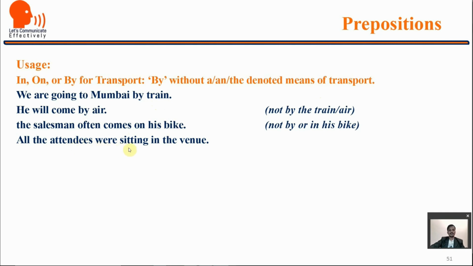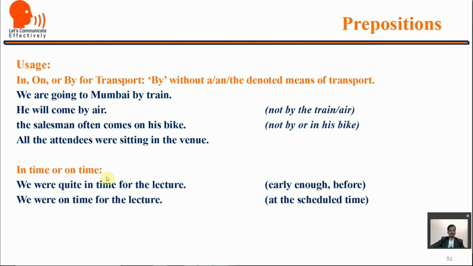All the attendees were sitting in the venue. In time or on time, the simple rule is we were quite in time for the lecture. So it indicates when you are early, when you are before the scheduled time, we say in time, and when you are exactly on time, we use on time. We were on time for the lecture.